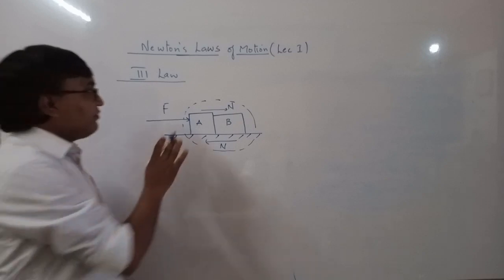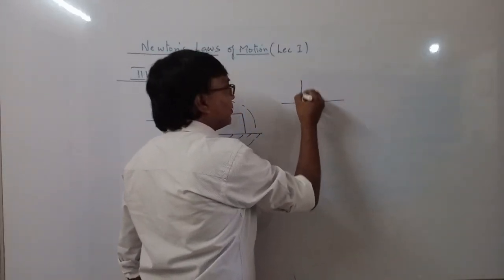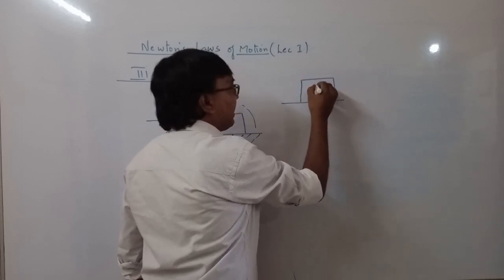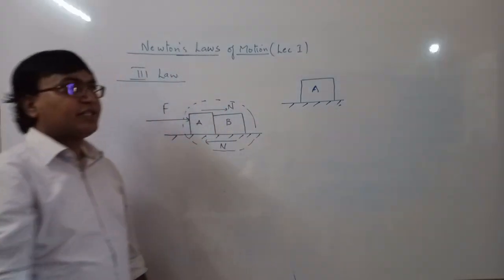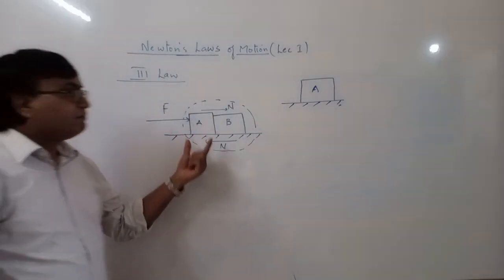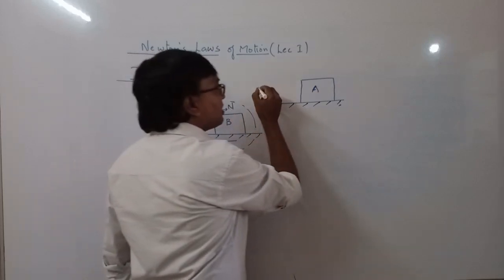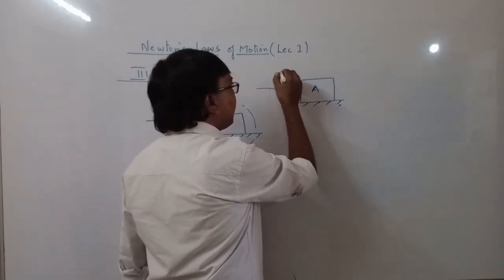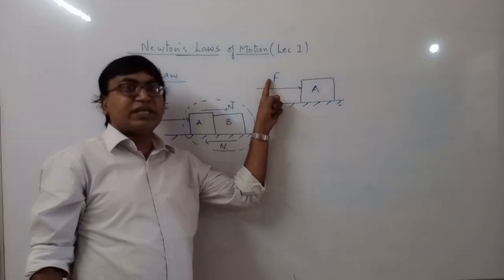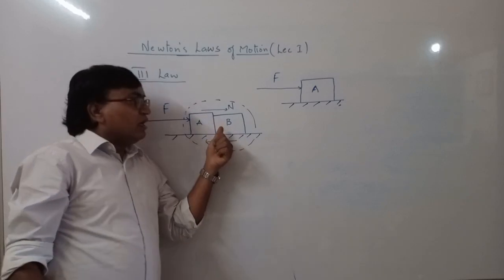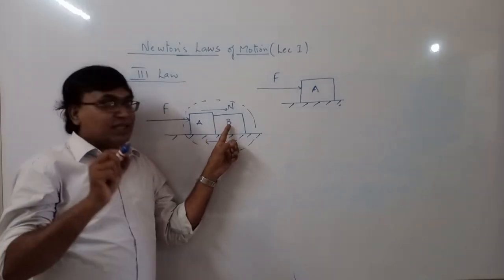Now suppose I take A as a system. We have body A and B, but now I am considering only A as a system. So if A is a system, then F is an external force, because this F is applied by an external agency. ठीक है, तो ये बाहर से आ रहा है, so this is an external force. Now B is not in the system.